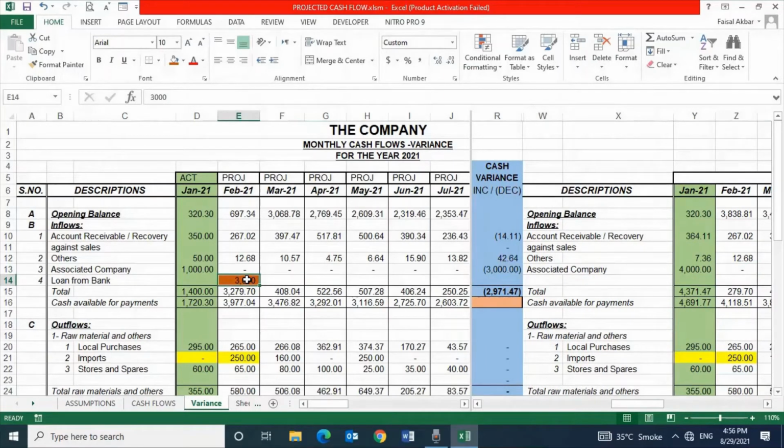As you can see on the screen, cell E14, and reflected in column E representing actual data of February 2021. The repayment is shown in outflow for subsequent months.